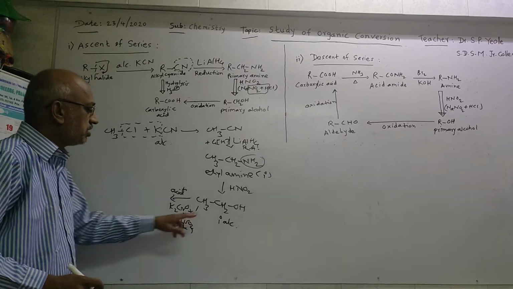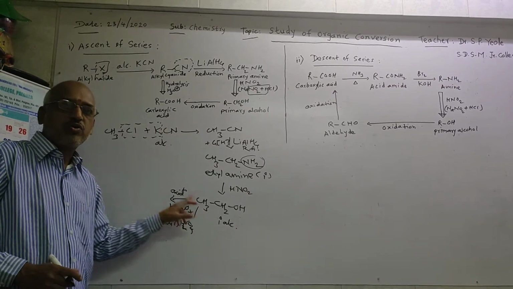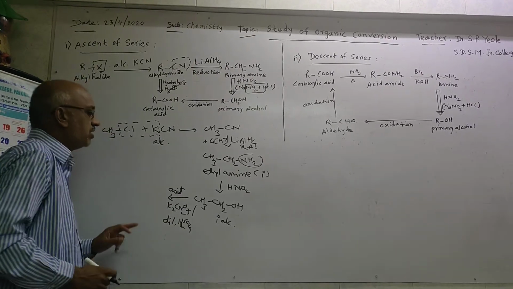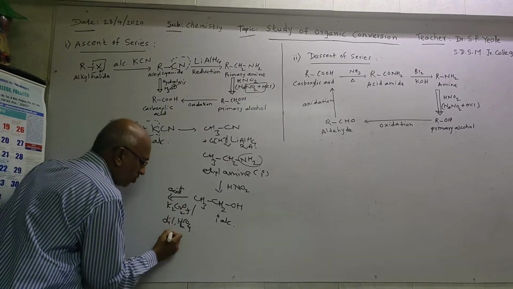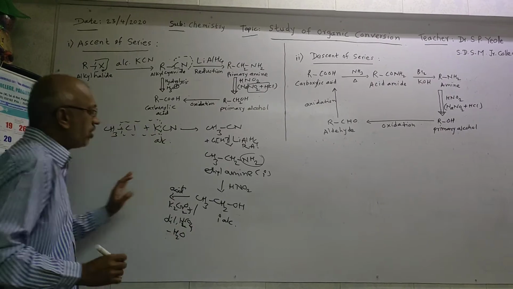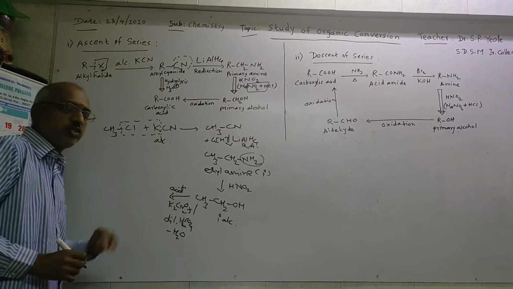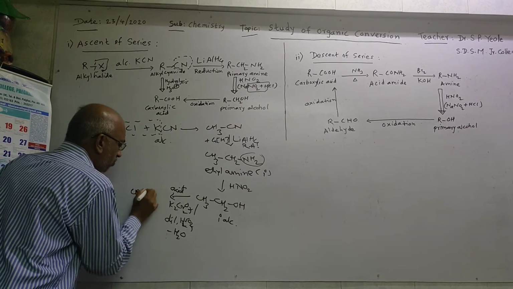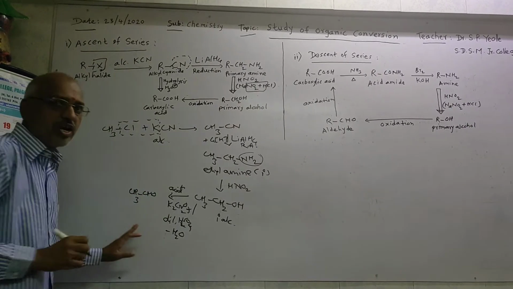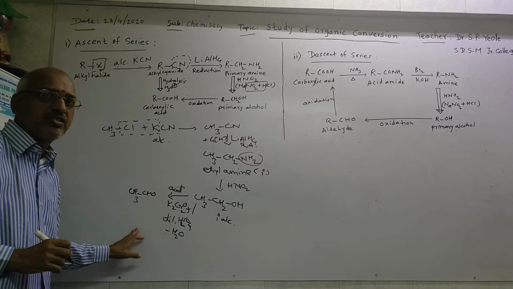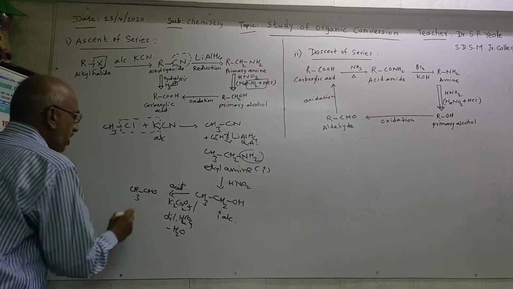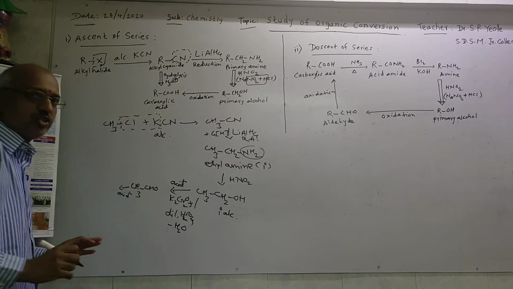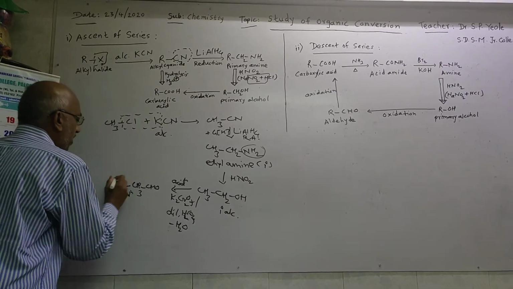With the help of acidified dichromate there is loss of a water molecule, and we get CH3CHO. CH3CHO means what? Aldehyde. This aldehyde is called acetaldehyde. Now this acetaldehyde undergoes further oxidation.